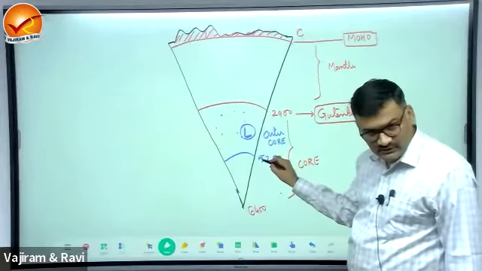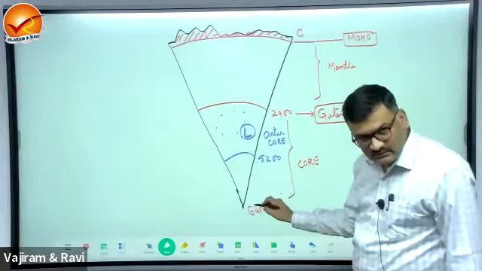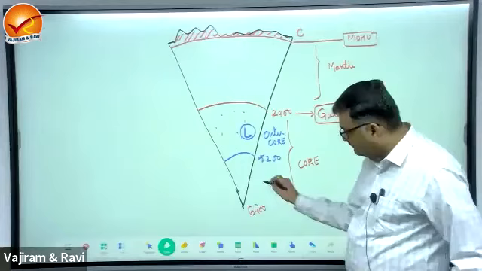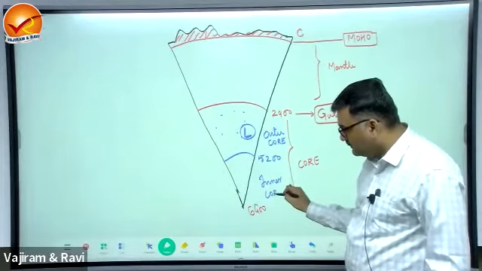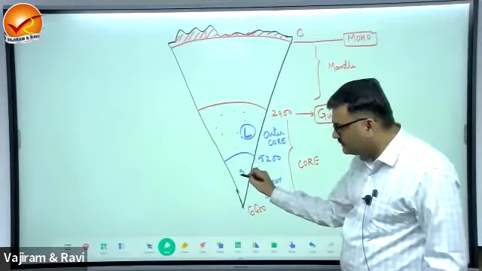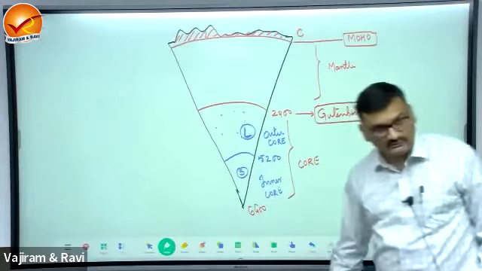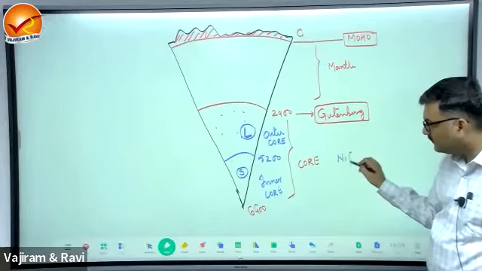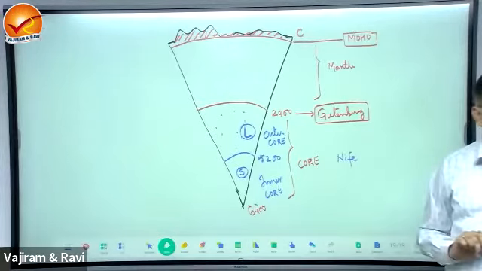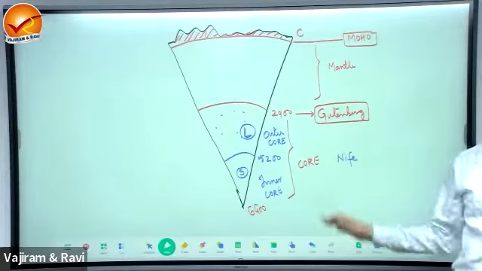Then 5200 to 6400, this one is inner core, and this is going to be solid. Fine. And the entire core has a domination of what? Nickel and iron. This is made up of nife.